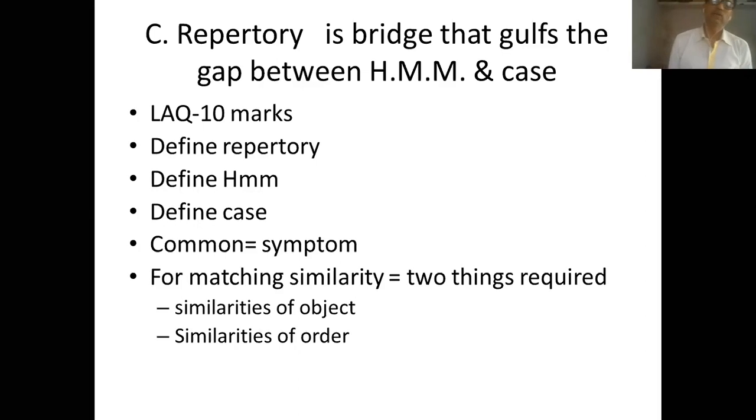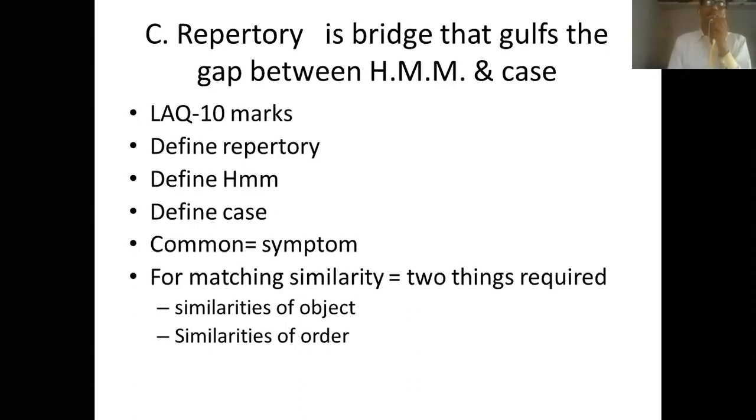Both things are totally different. Again, you cannot compare a flower and a crop. It is altogether different. The other feature to establish similarity is that there should also be similarity of order.